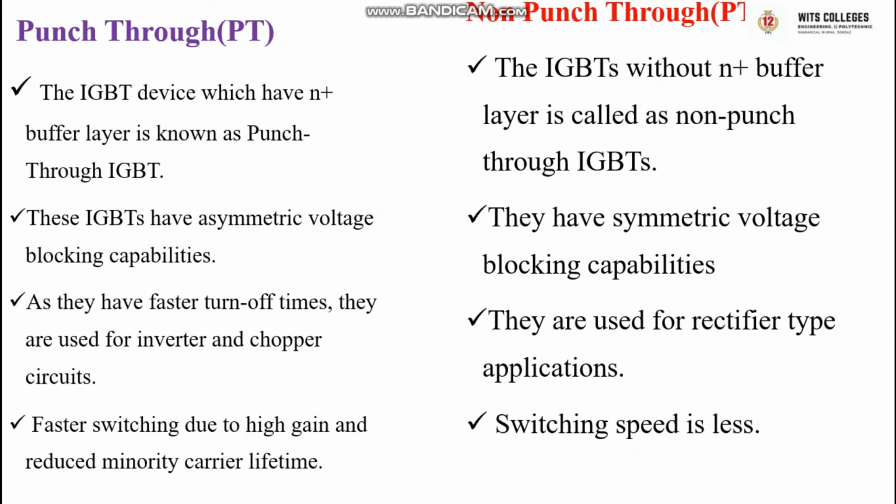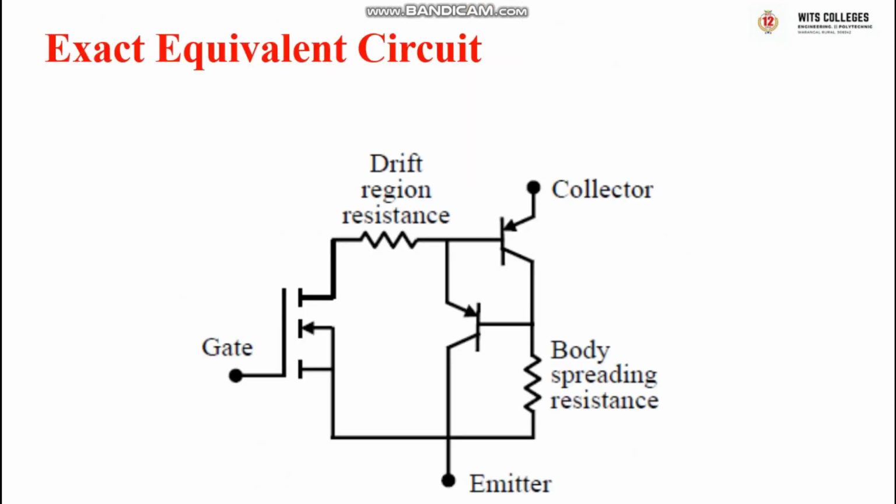Okay, this is the equivalent circuit of IGBT. This is the exact equivalent circuit. In the exact equivalent circuit, we have drain resistance that is offered by the drift region, and one more resistance by the body region, and terminals collector, emitter, gate. This is the MOSFET and this is the BJT. In the BJT we have two transistors, because IGBT is a PNPN structure similar to a thyristor, a parasitic thyristor. So one is an NPN transistor, another is a PNP transistor.